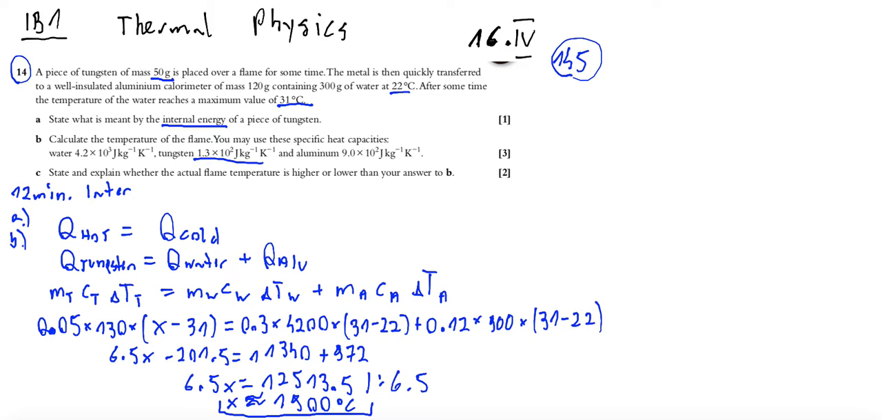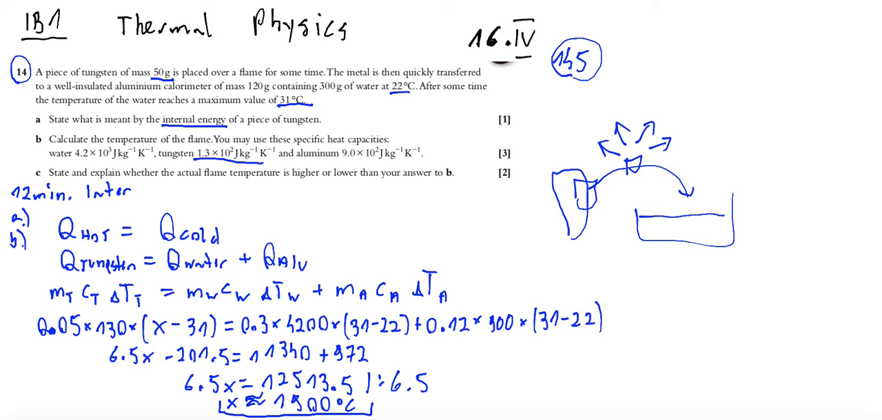And C: state and explain whether the actual flame temperature is higher, lower, or the same. Okay, let's look. The tungsten is transferred from the flame to the water. At the time when it's transferred, part of the energy is lost to the surroundings. So finally, when it's placed in the water it has a lower temperature than during transfer, so the actual temperature of the flame is higher than the 1900 degrees Celsius calculated at B. So it is higher because of this.